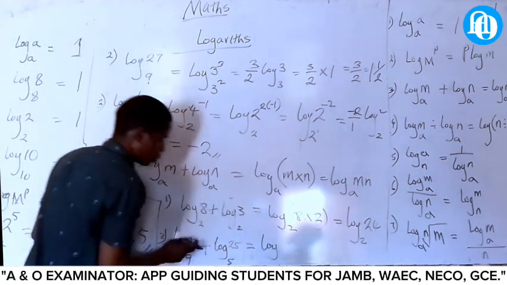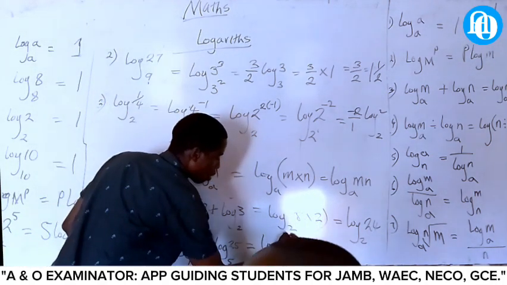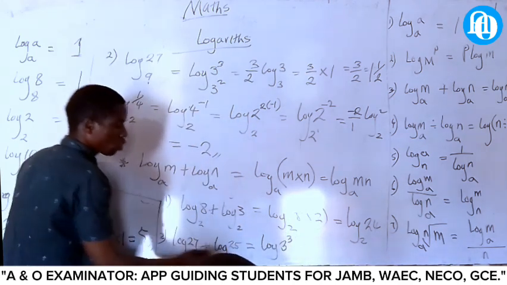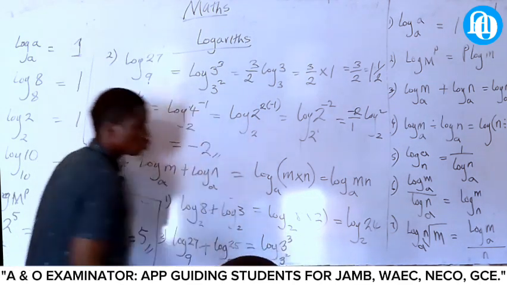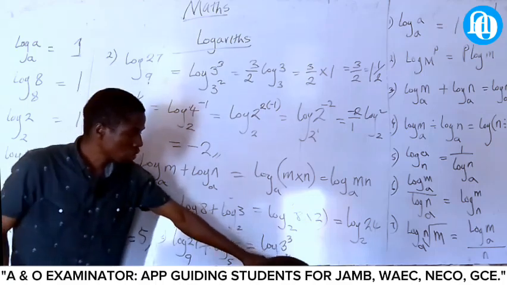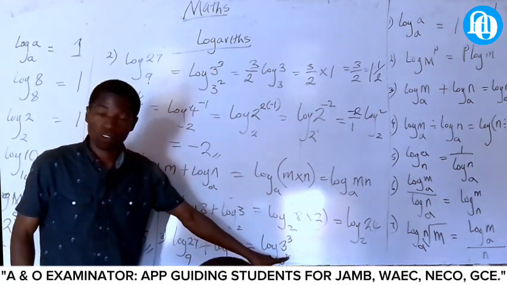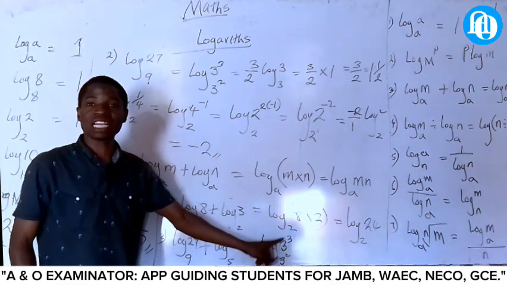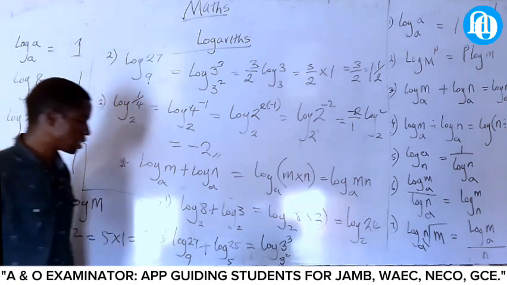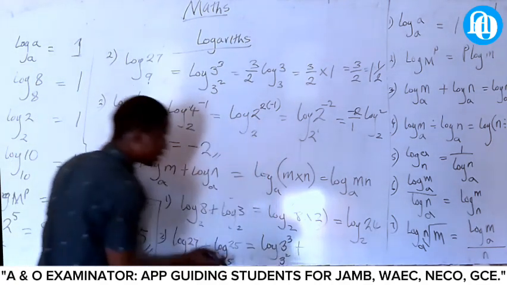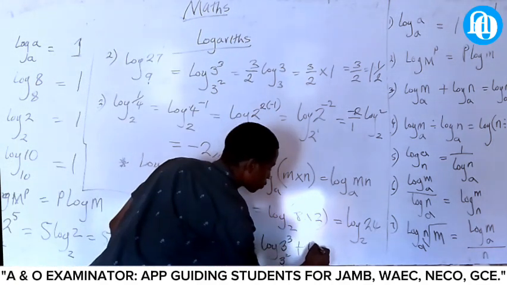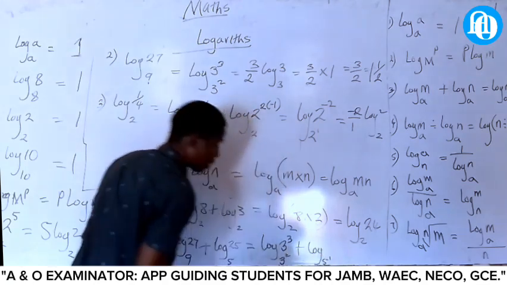Here, log 3 raised to the power of what? 3 raised to the power of 2 is 9, and 3 raised to the power of 3 is 27. It will now be that. Do the same thing with this one: log 5 raised to the power of 1.